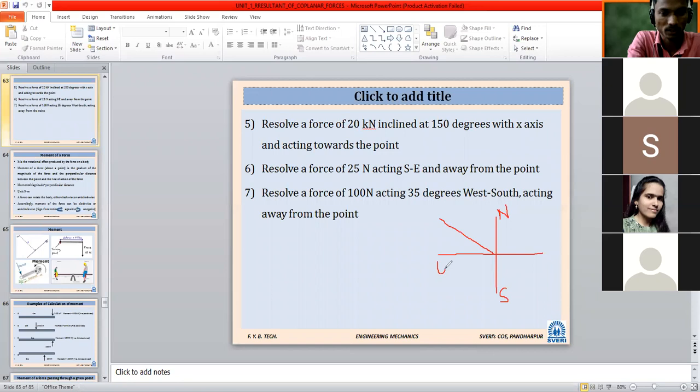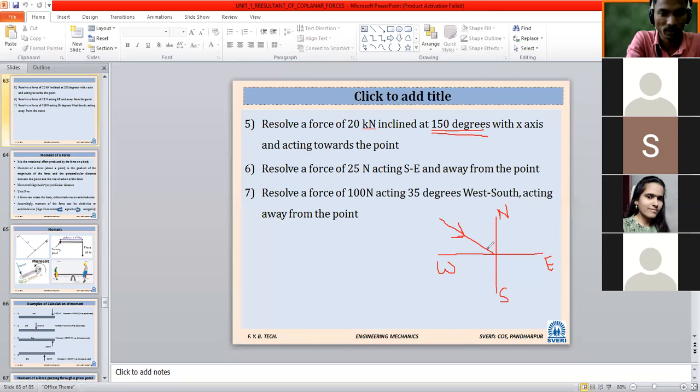So north, west, and east. If this is east to west, this horizontal line angle will be 180. You can see carefully. But whatever angle is given, it is how much? 150 degree. Once you measure 150 degree, it will come somewhere here. And that 20 kilonewton force, acting towards the point, means it is towards the origin. So whatever angle will come is 150.